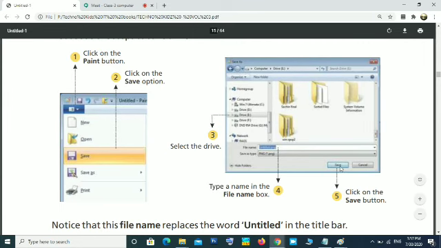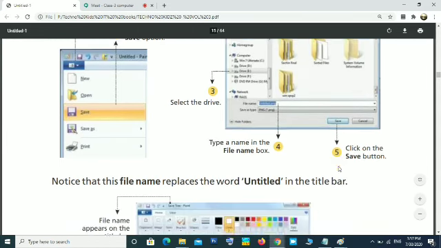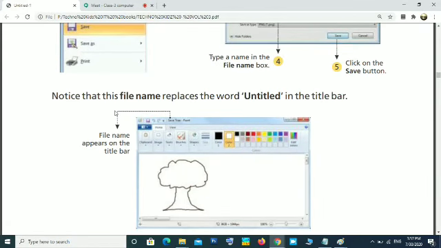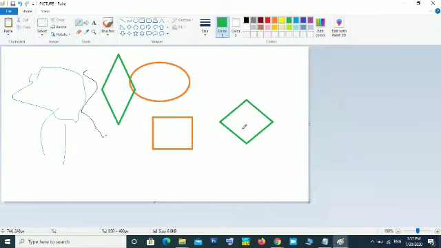After that, click the Save button. Okay, now that file is saved. Notice that this file name replaces the word untitled in the title bar. When you save a file, on the title bar here you can see the file name automatically changed. Now this is a saved file. The name I gave is picture. So you can see on the title bar, picture.